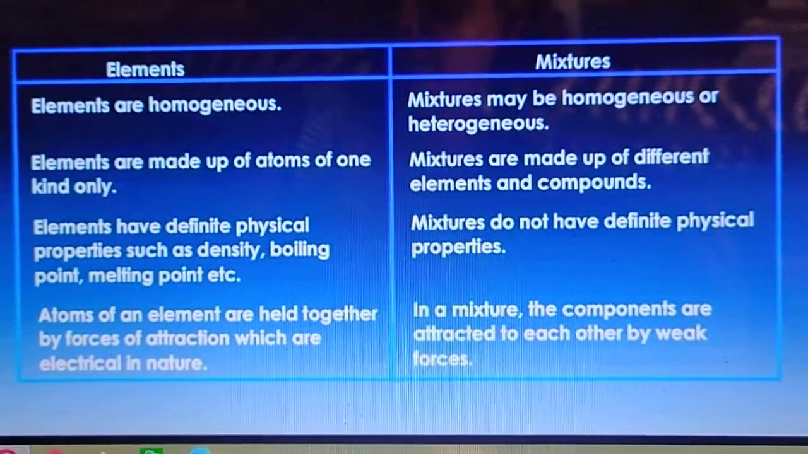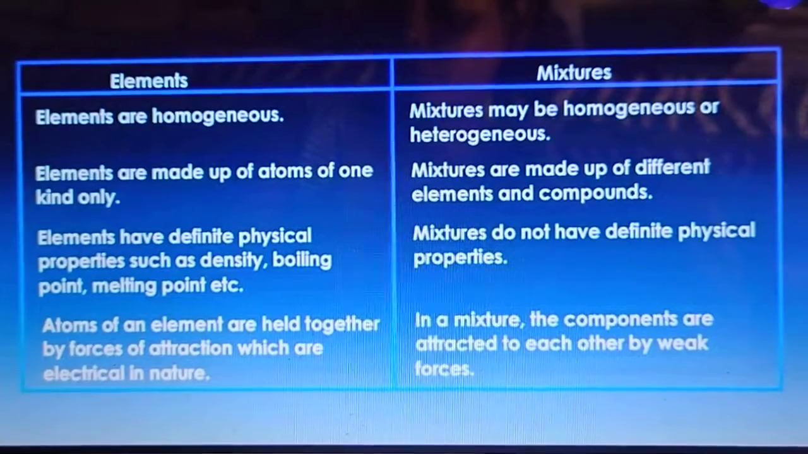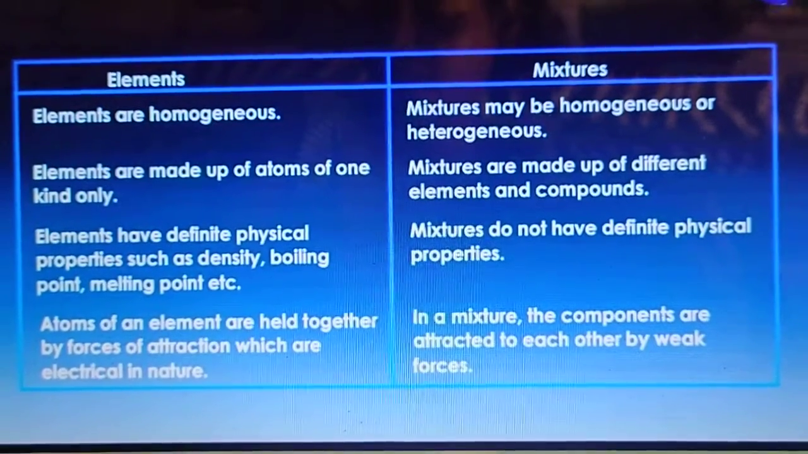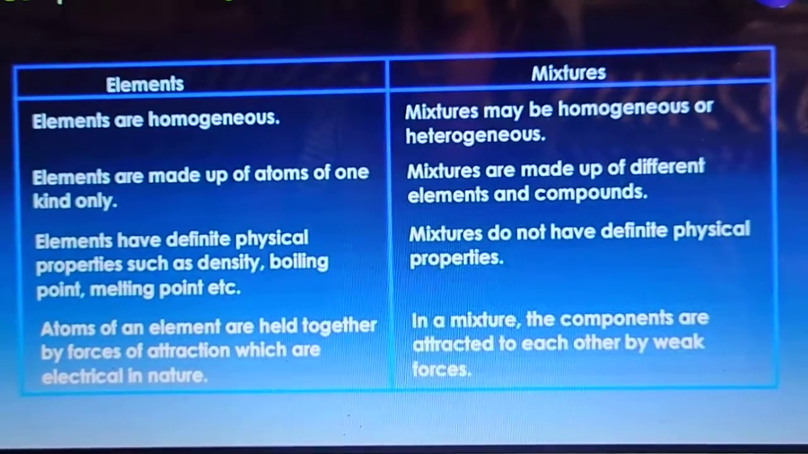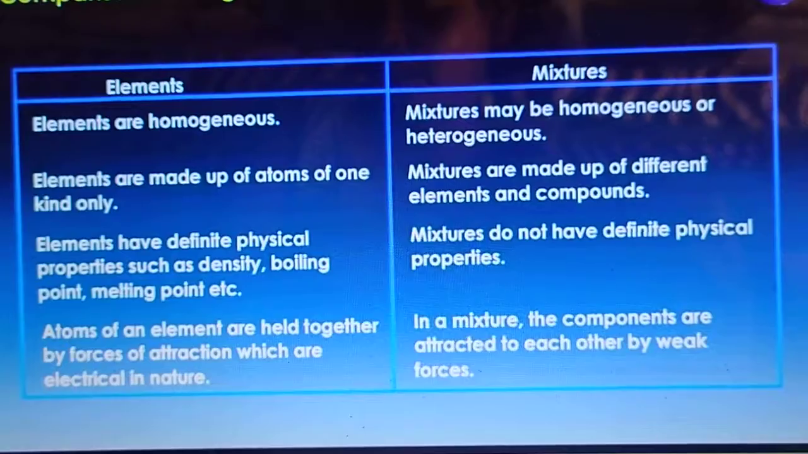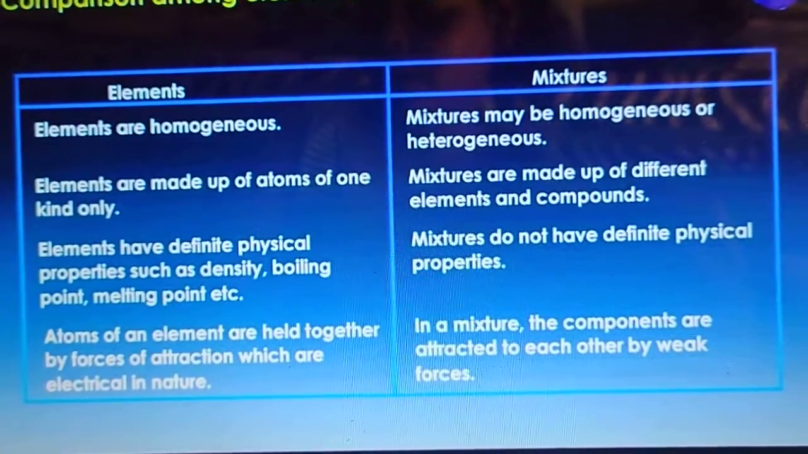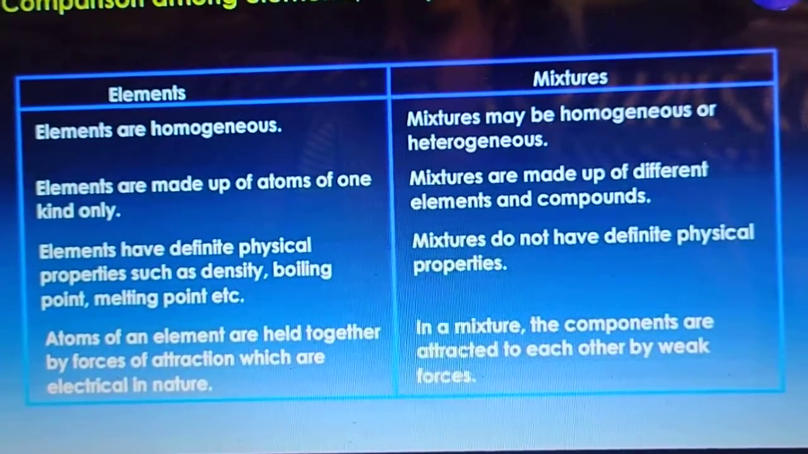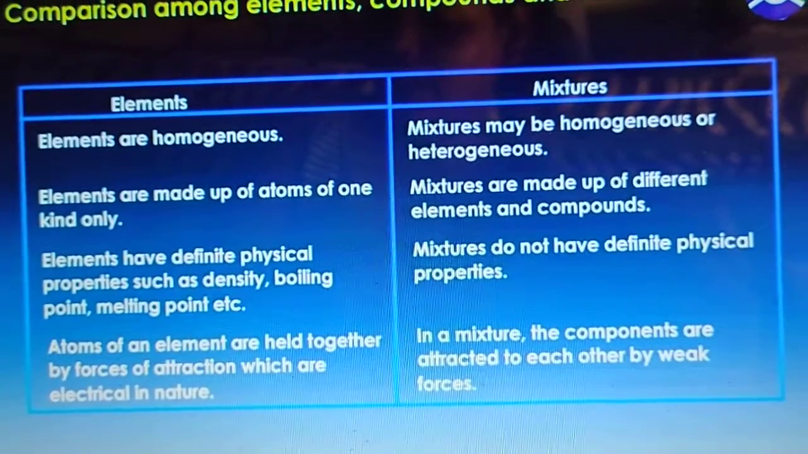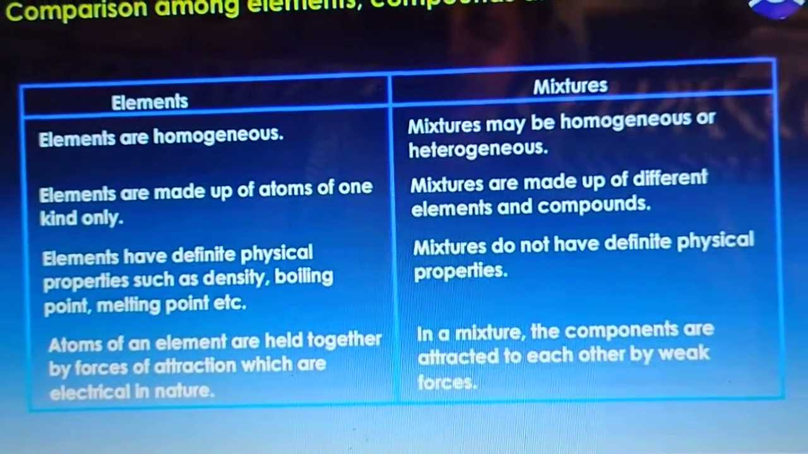Because of the uneven distribution, the constituents of a heterogeneous mixture are visible with the naked eye, or at least under a microscope. Like a mixture of sand, salt and iron filings is a heterogeneous mixture in which each constituent can be easily picked up by hand. So these are examples of heterogeneous mixtures.